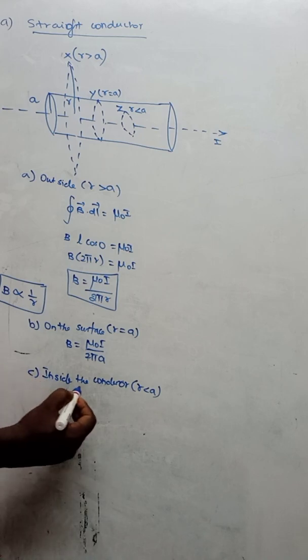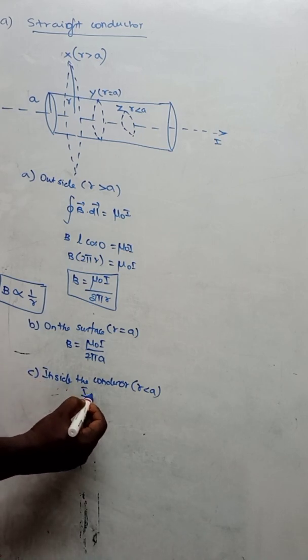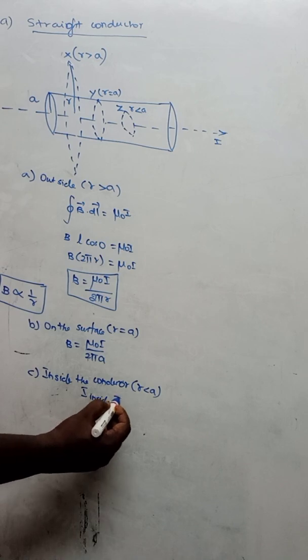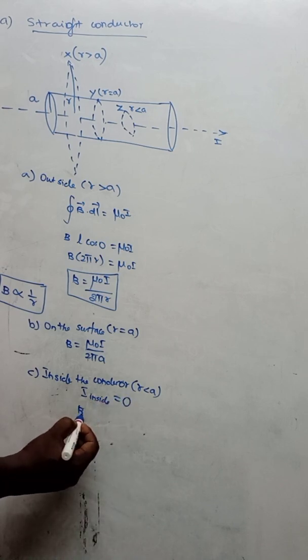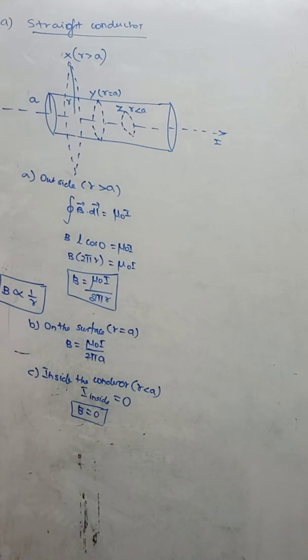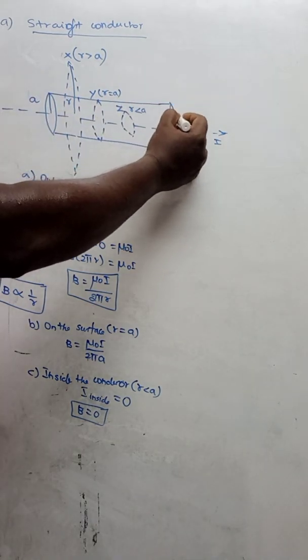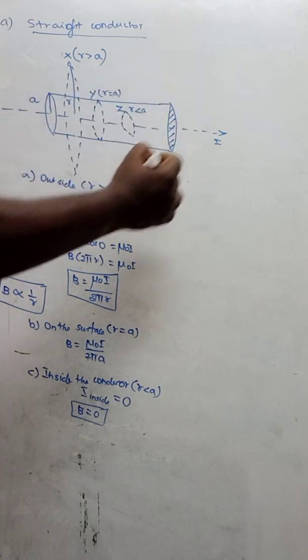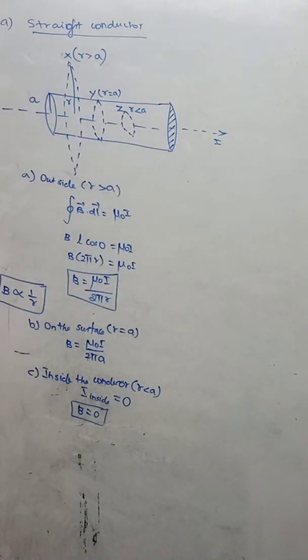So the current inside can be taken as 0. So the magnetic field will be equal to 0 inside the conductor. The magnetic field will be 0 inside the conductor. But we are going to take an assumption. What assumption am I going to take? The current is equally divided across the given area. Assume that the current is going to be equally divided across the given area.